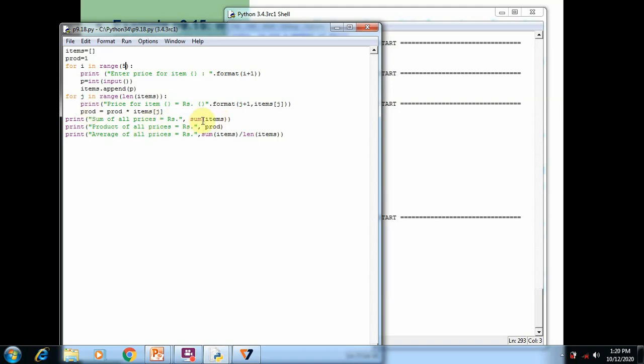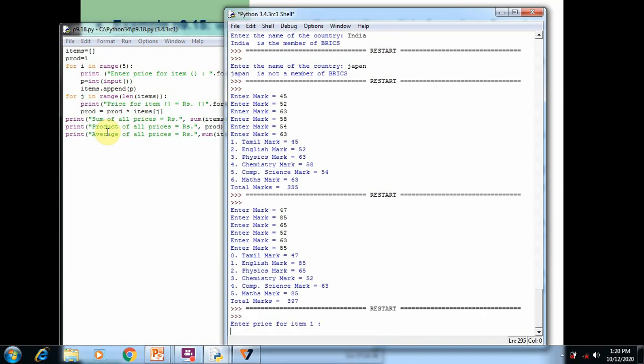The product of items, of course, we already calculated in the j loop and stored in the product variable, and we print it. After that, we find the average by using sum divided by number of elements. The len function is used for the number of elements, and the sum function is used for the sum of all the elements. By using sum and len functions, we find the average and print on the screen.